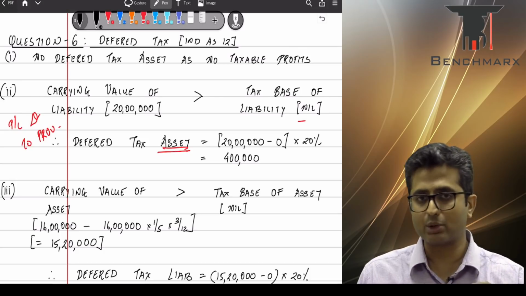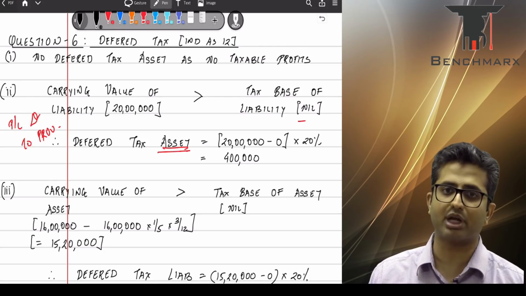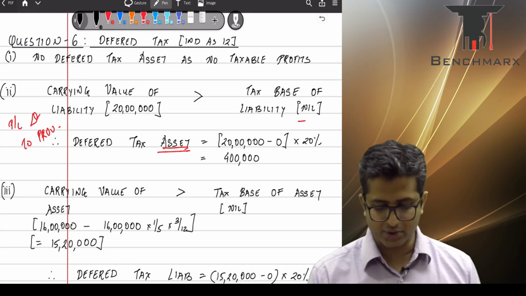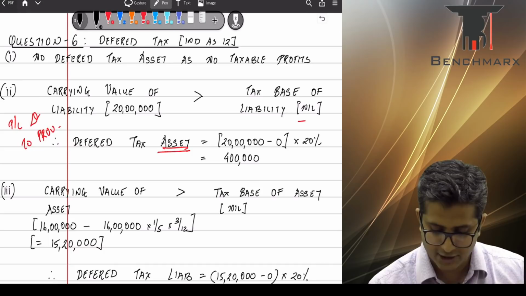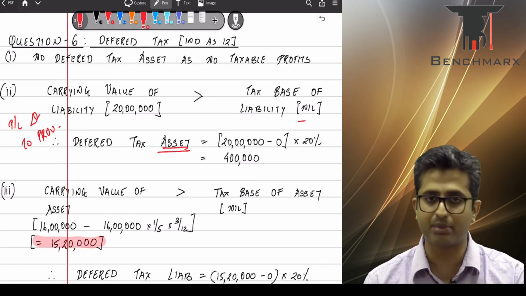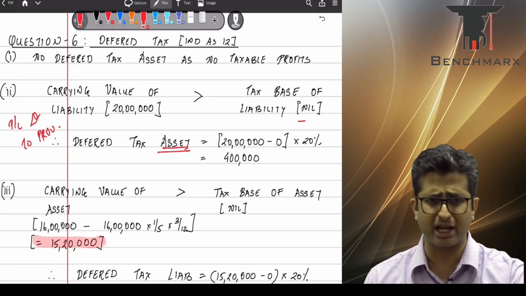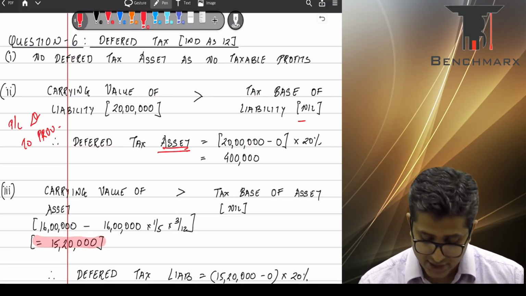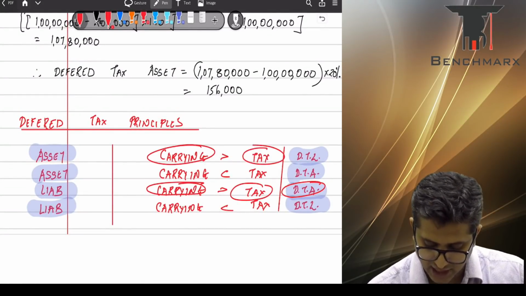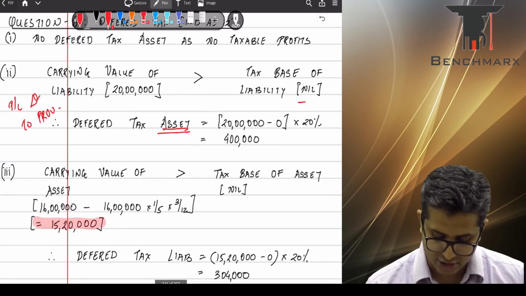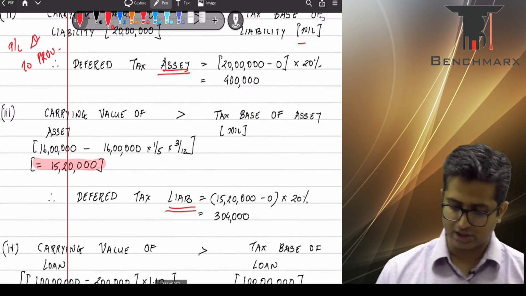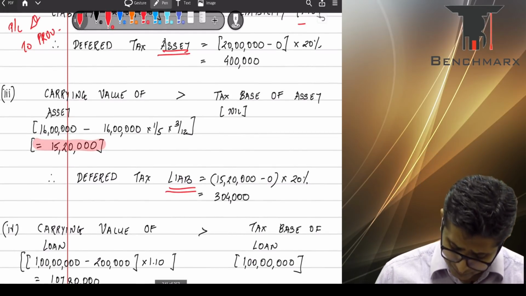Now this intangible asset would be amortized. The question tells you that it is amortized over a period of 5 years, and during the current period, the intangible was capitalized on 1st of January, and hence the carrying value at the end would be 15 lakh 20. Remember, income tax would have passed the entry expenditure account debit to bank, and hence balance sheet would have no tax base. So this is an asset. The carrying value of the asset is greater than the tax base of the asset, and as a result, you would create a deferred tax liability for the difference in the amounts into the tax rate, and that is 3,04,000.